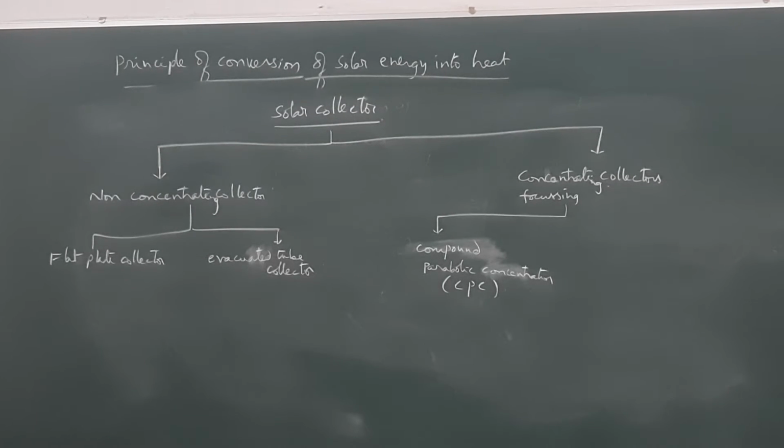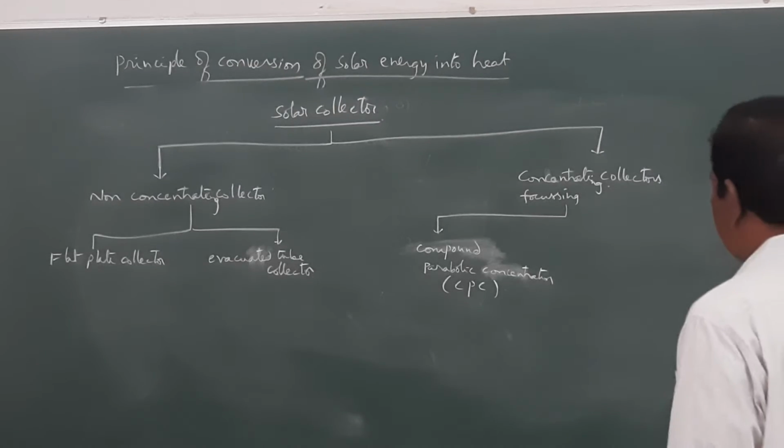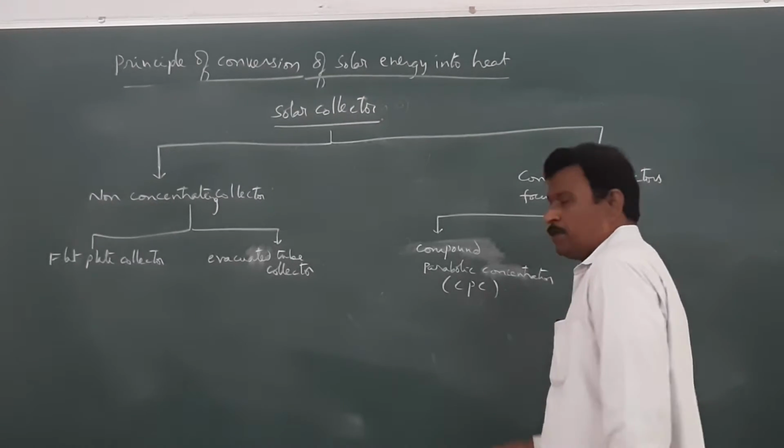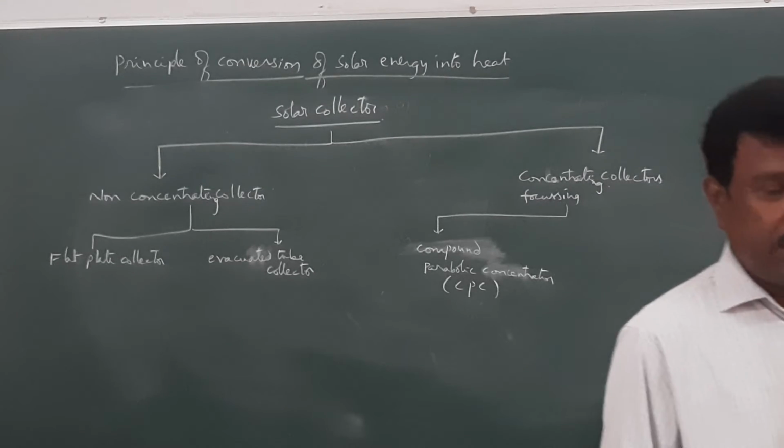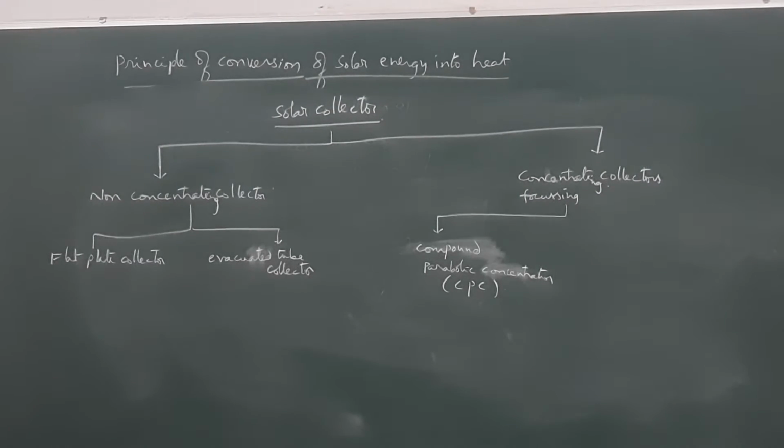And this is in the form of a parabolic plate in which the incident solar radiation is focused into a fine beam, where the fine beam focus will activate the medium and enormous amount of heat energy will be produced.